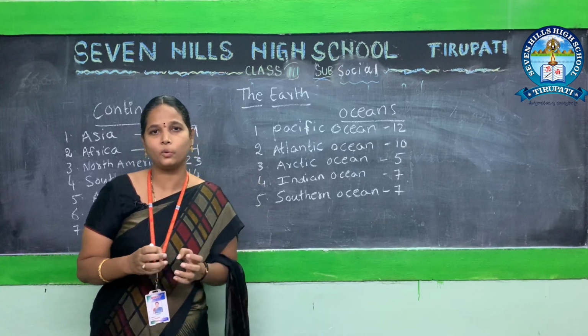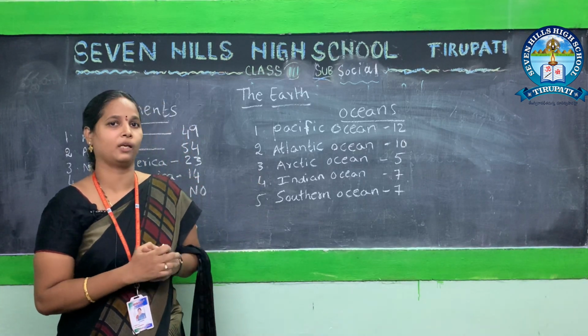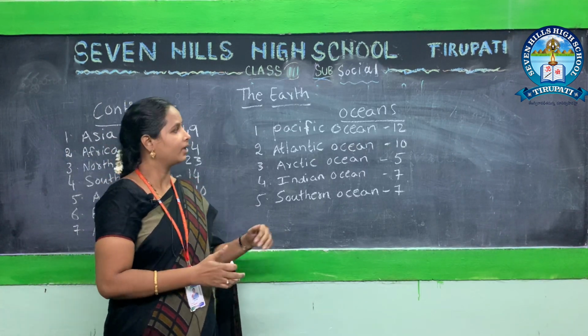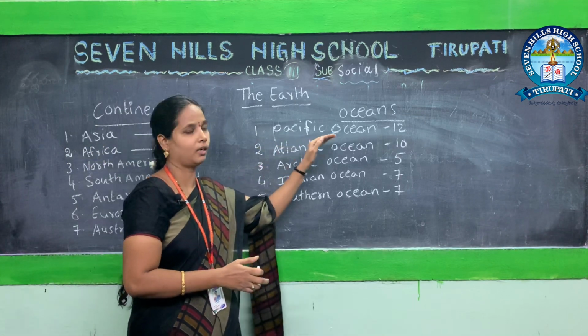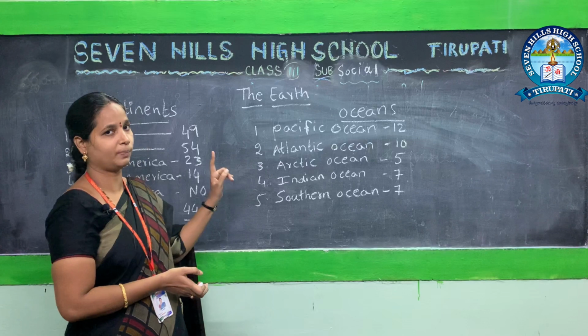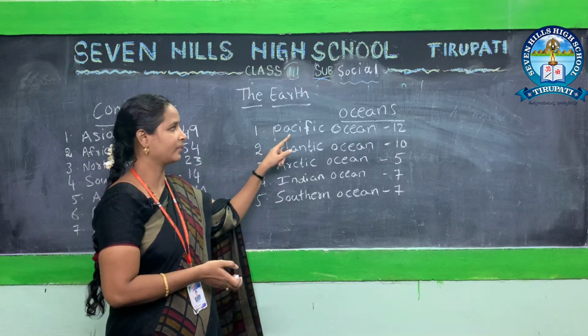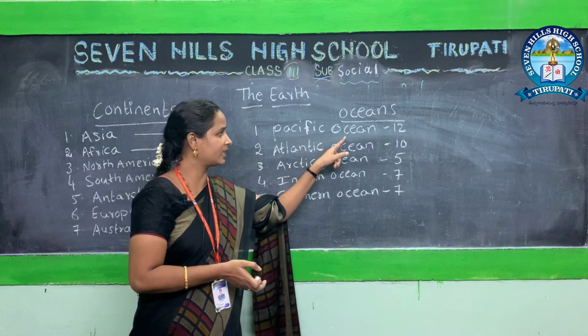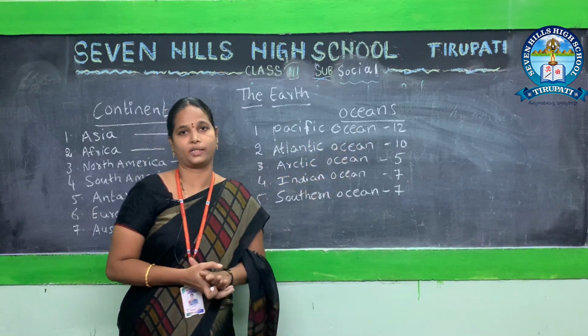Our earth looks blue. Why? Because we have 5 oceans on our earth. First one, Pacific Ocean. See the spelling once. P-A-C-I-F-I-C, Pacific. O-C-E-A-N, ocean.